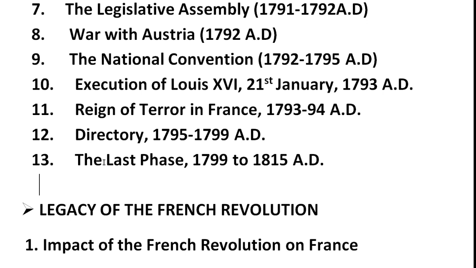After these causes, the course and events of the French Revolution, the last heading we have is the last phase, 1799 to 1815, and after that the chapter is going to be completed. So here Napoleon overthrew the Directory in 1799 AD and established a consulate in France. The executive power was vested in 3 councils and one of them acted as the first consul. Napoleon became the first consul.